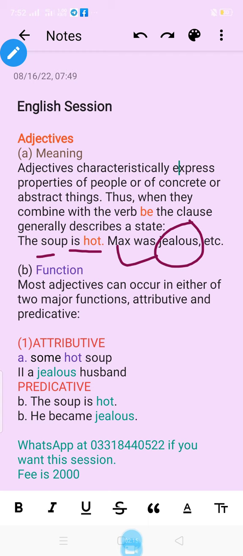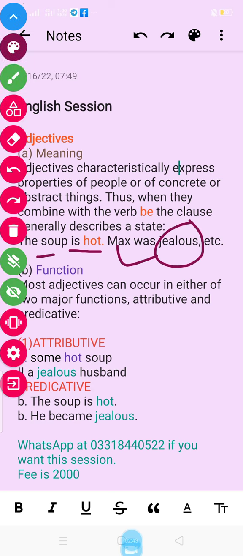So in meanings we discussed that adjectives express the properties or characteristics of people or concrete nouns, like people or things. Either they are concrete or abstract. And furthermore, we discussed that when they are used with the verb be, they generally describe a state. So now we will discuss about their functions.